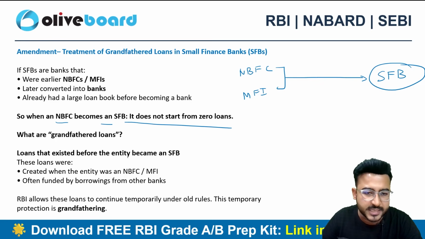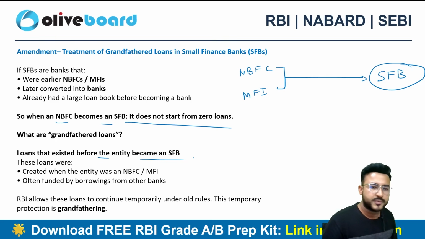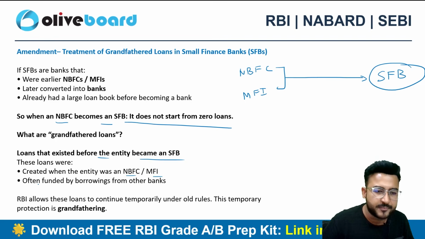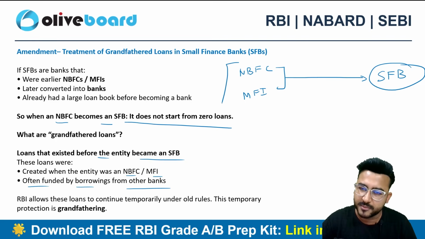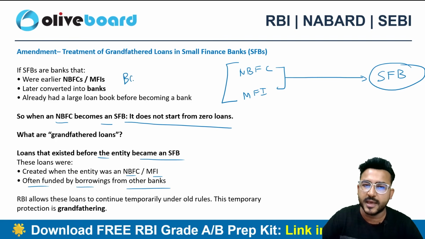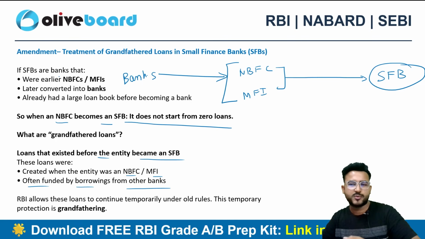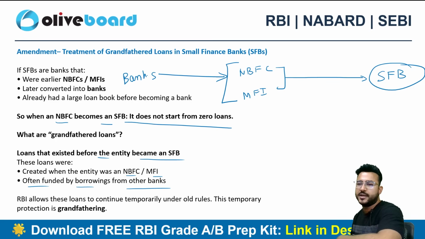So whatever loans existed before the entity became a small finance bank, right? These loans were created when the entity was NBFC or MFI, and they are funded by the borrowings from the other banks. Now, how are NBFCs and MFIs actually getting the funds? They are getting these funds from the banks, right? So bank has given funds to NBFC. Now NBFC has turned into a small finance bank.